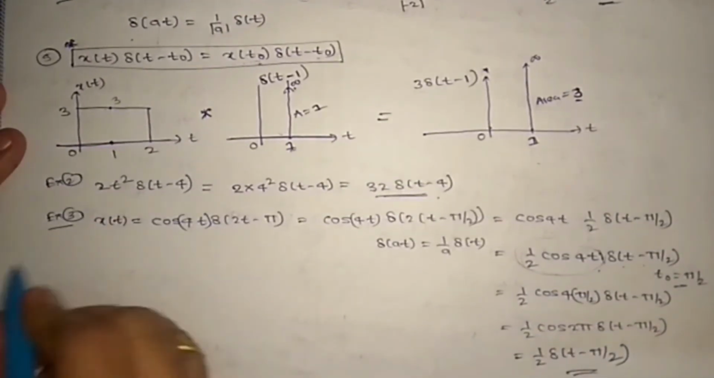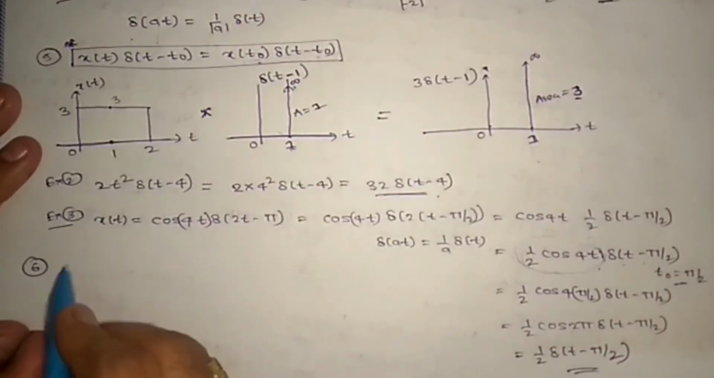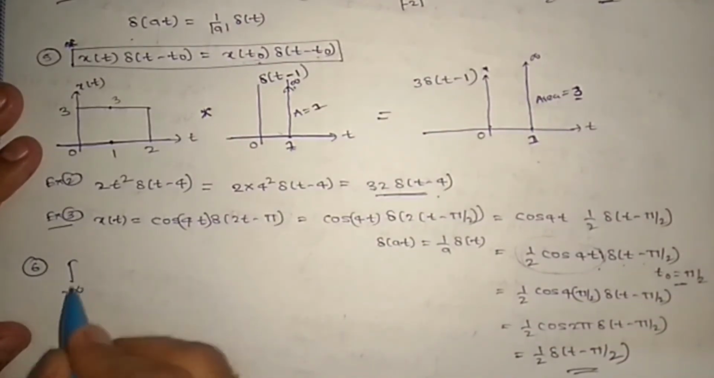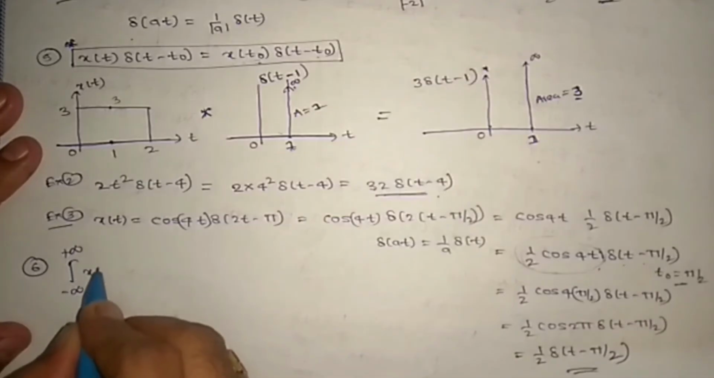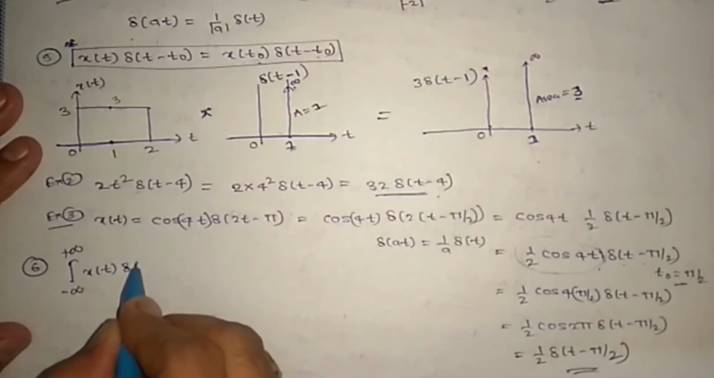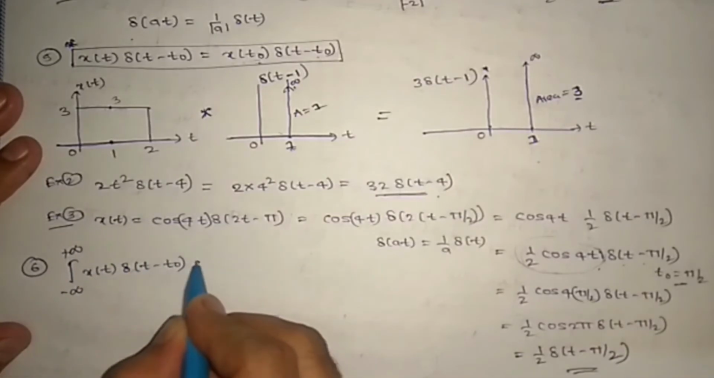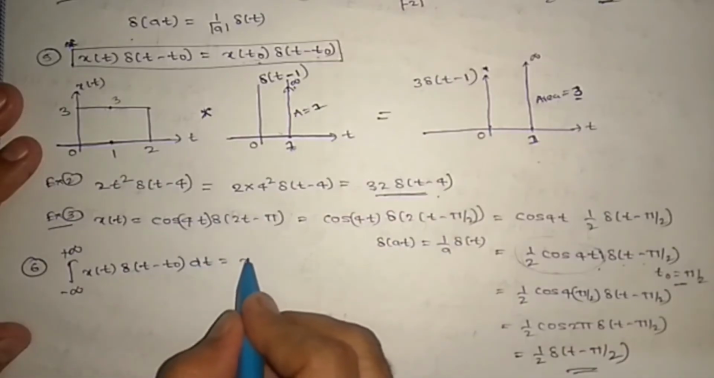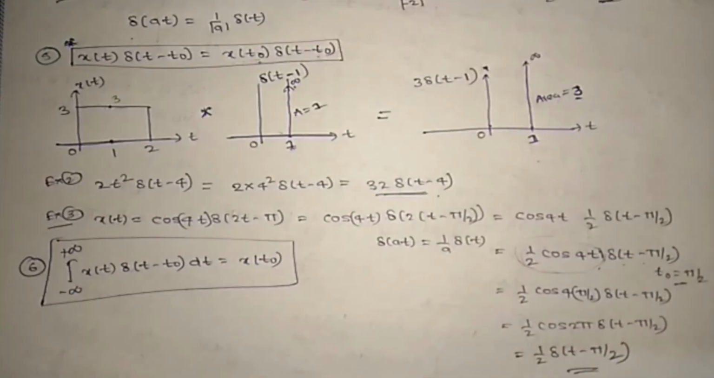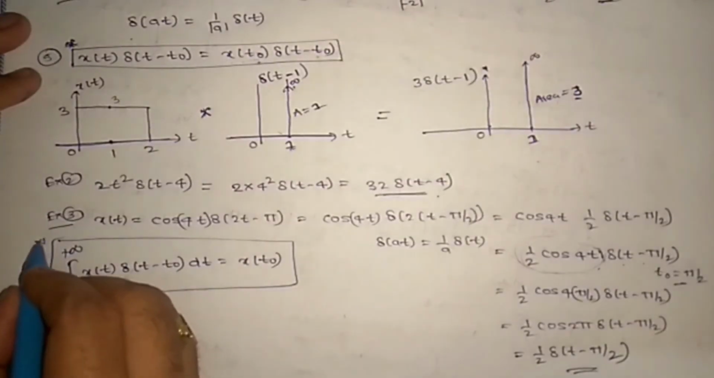So let us see the sixth one. This is also very important: the integral from minus infinity to plus infinity of x of t del of t minus t naught dt is equal to x of t naught. This is also something you need to remember.